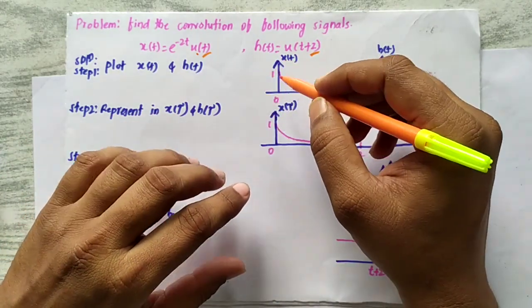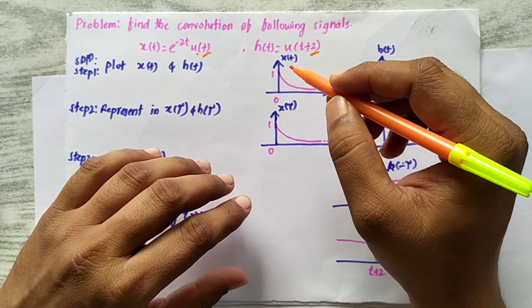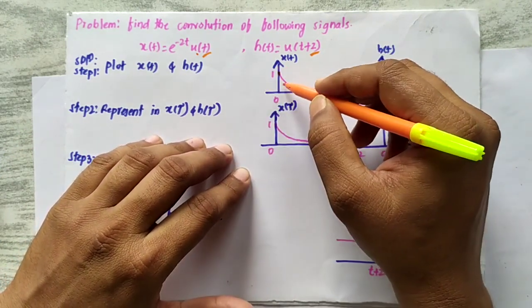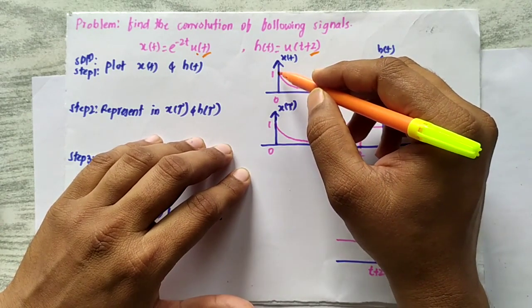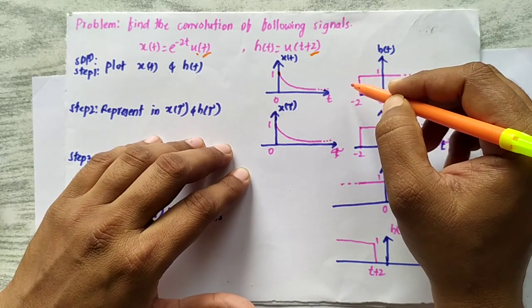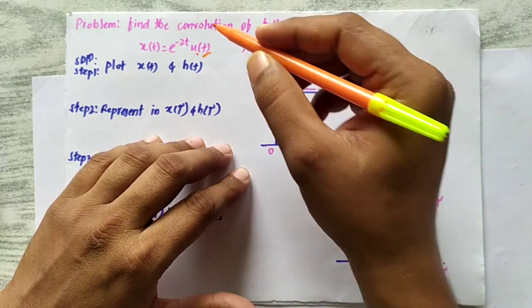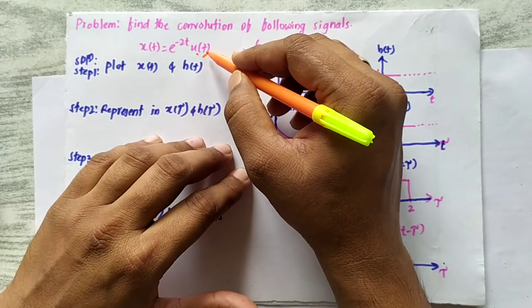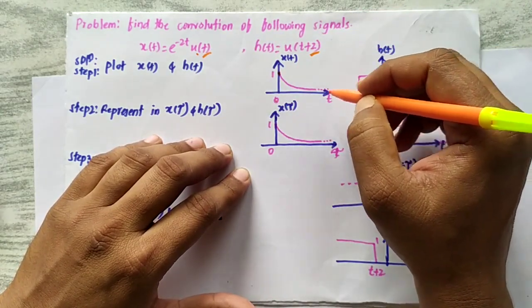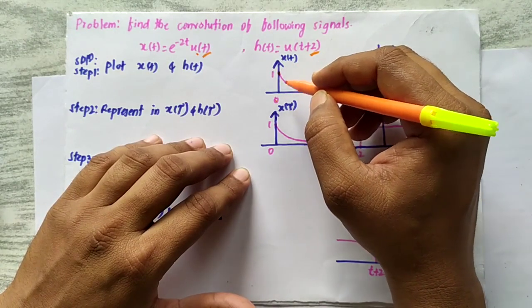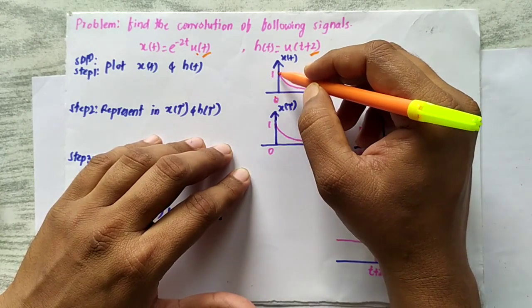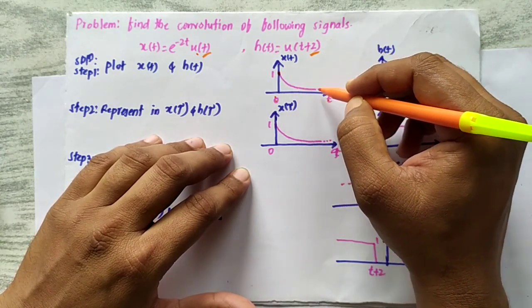e power minus 2, e power minus 0, that is simply 1. From 1 it keeps on decreasing, that is what I am saying, it is the decaying exponential signal, and it goes to infinity. And since u of t is multiplied, the signal starts at 0 and goes to infinity. This is the plot of x of t, wherein it starts at 0, goes towards infinity, and the amplitude is 1 and it is continuously decaying.